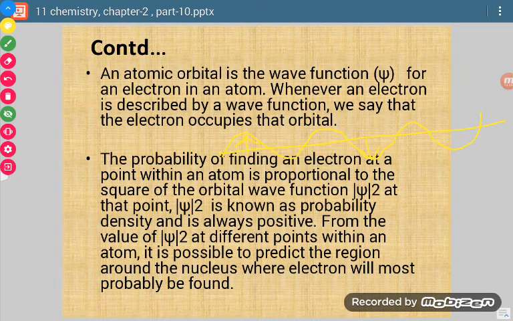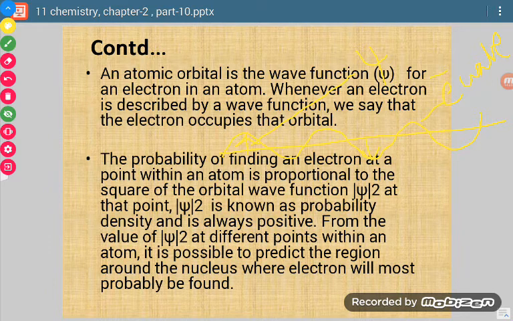If we are representing an electron wave, because the electron has wave character as well as particle character, then this amplitude is psi, or the wave function. So this is what psi means.